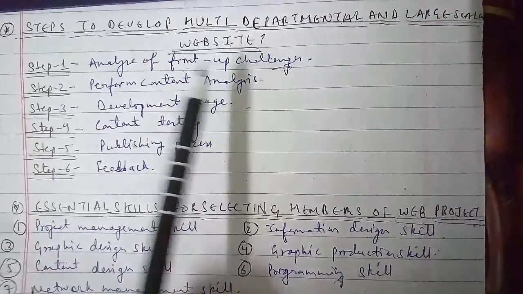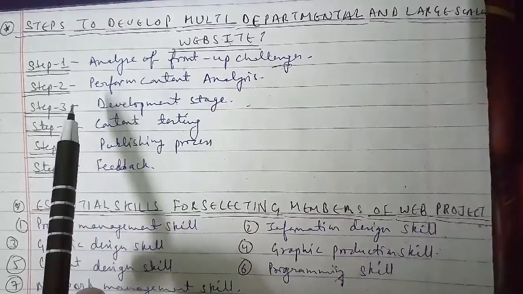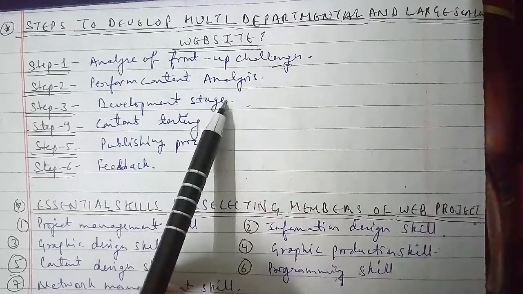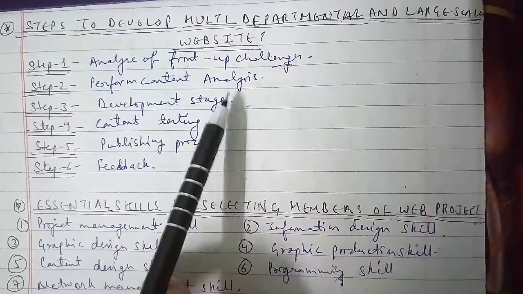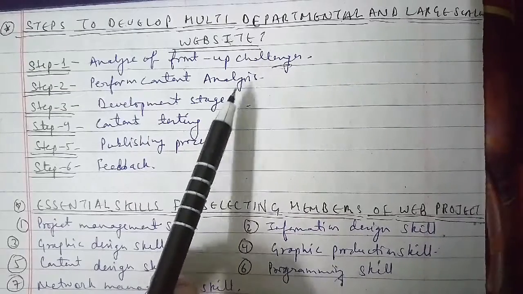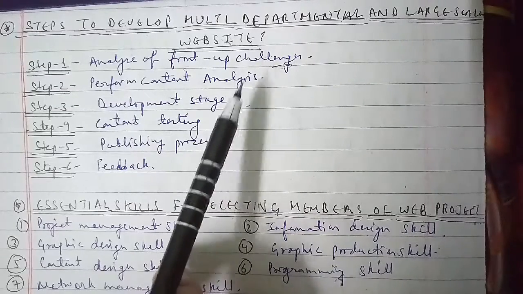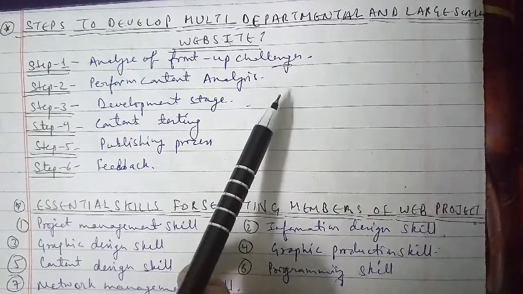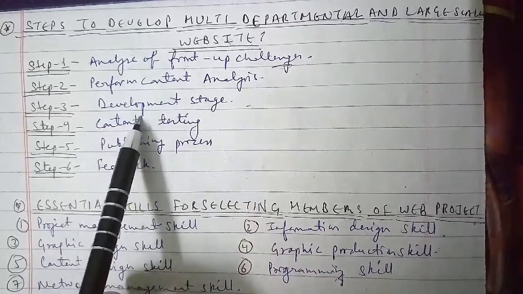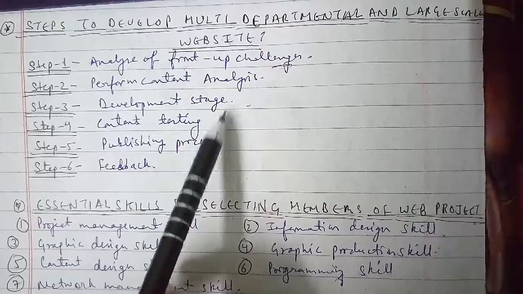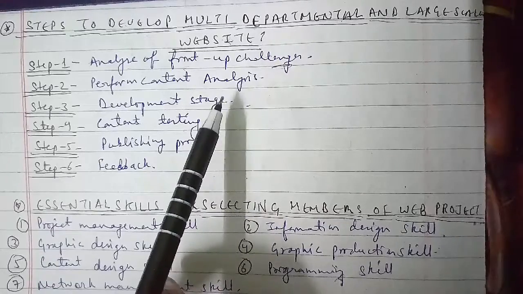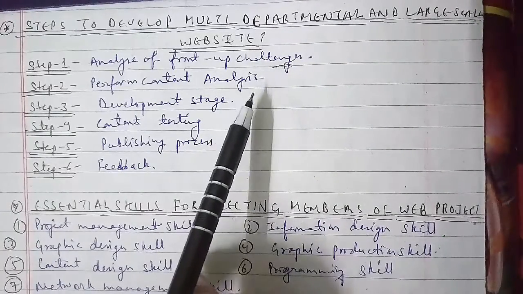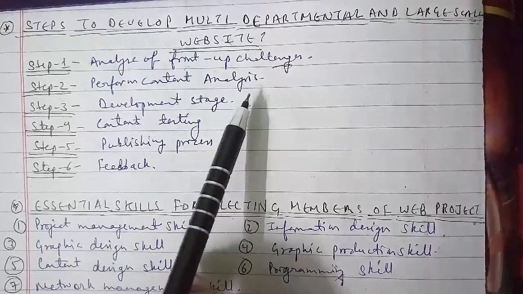In performing content analysis, the content providers are the employees of the company who collect raw content from various sources and provide the collected raw materials to the production management as well. Step 3 is the development stage, and during the development stage the web pages are created using predefined templates with the navigations, and providing the templates for the departments, business units and individuals. The content provider is a very important part of creating a good publishing process as well.